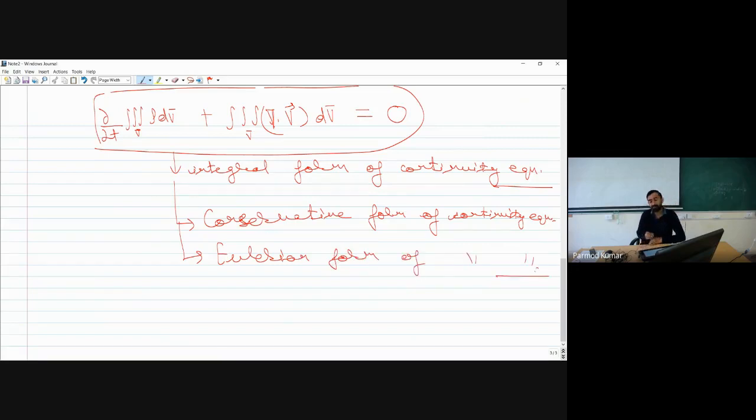Why Eulerian form? Because over here our control volume is fixed in space. So in our Eulerian approach, we fix our control volume in space. Okay, so this is in the integral form, and because our control volume is fixed in space, we call this approach conservative form also, and I can also call it Eulerian form of continuity equation.